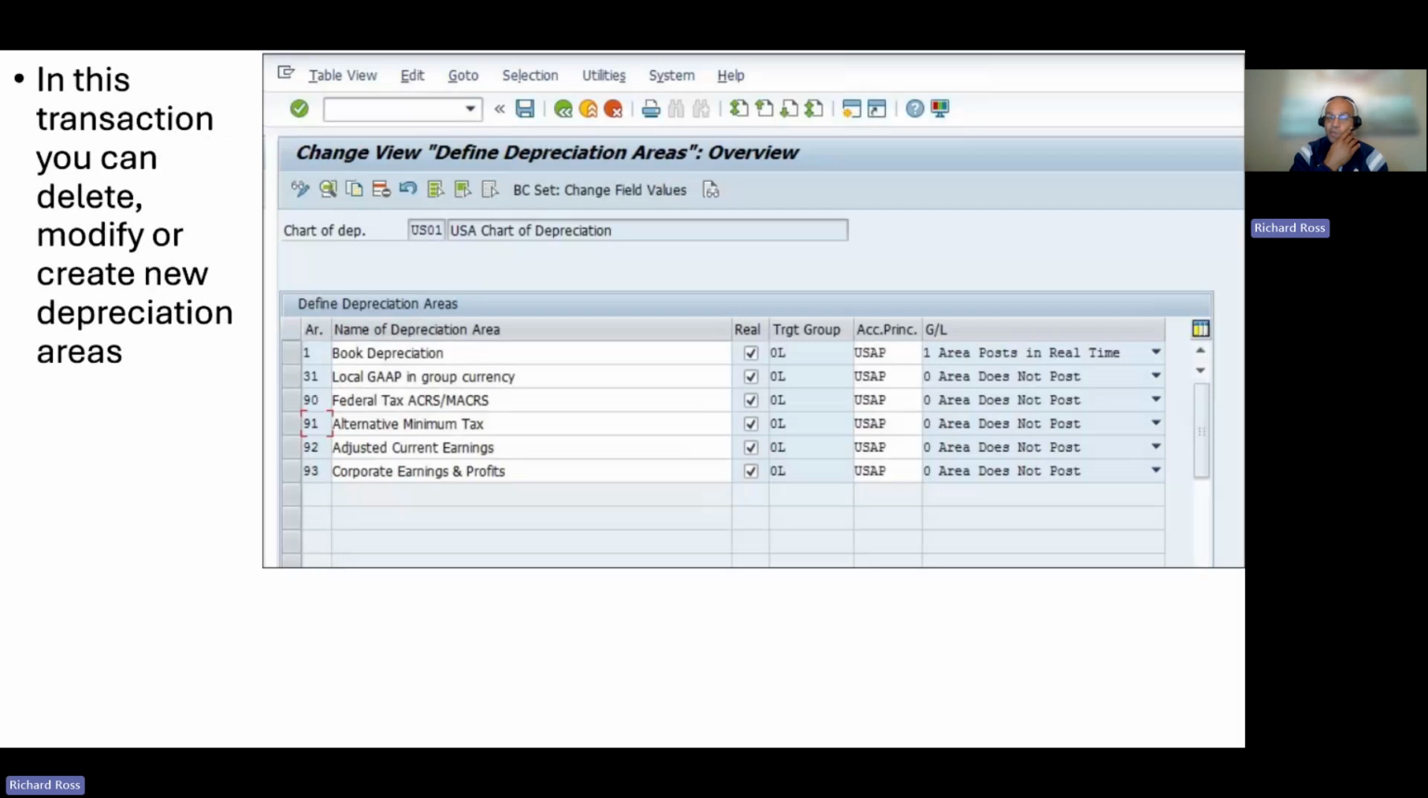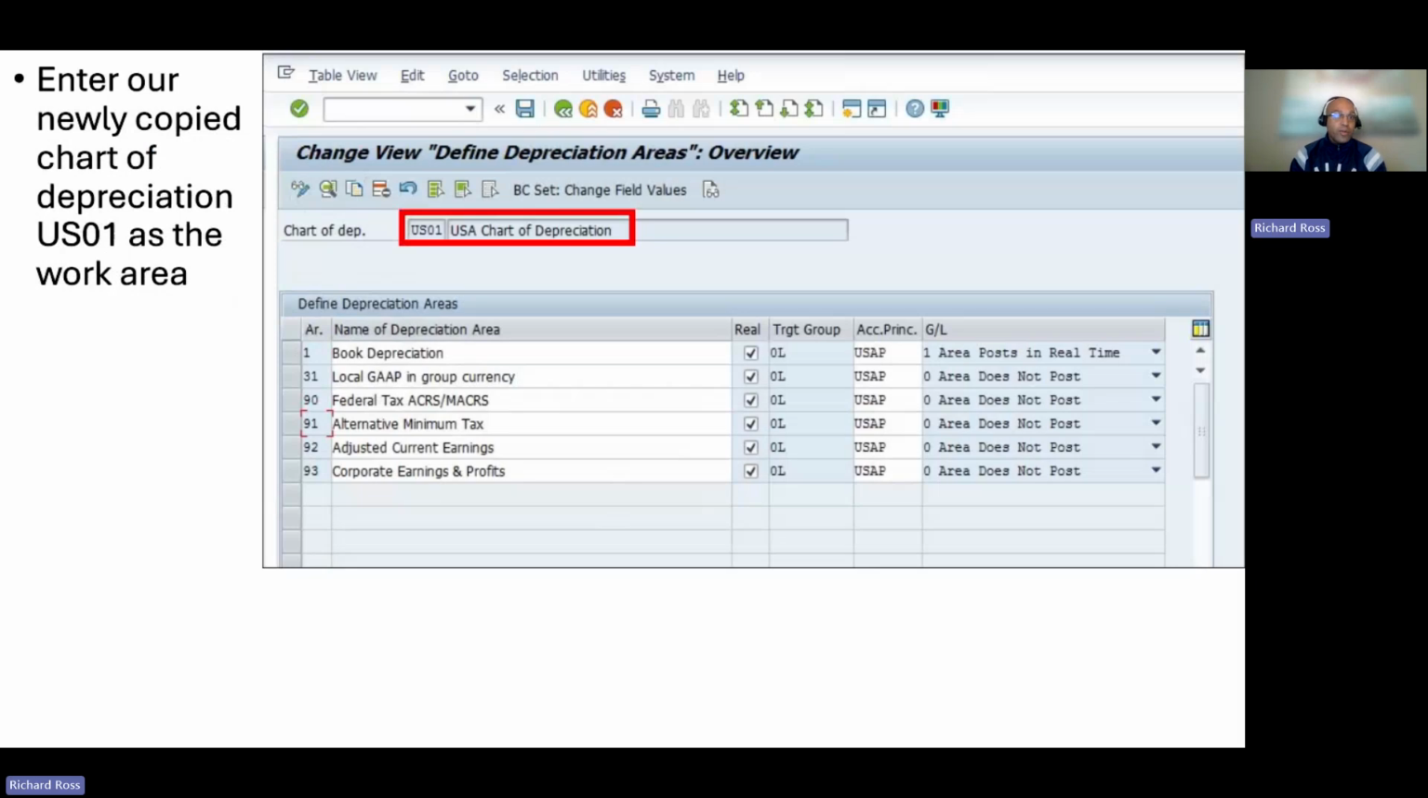And that'll bring you here. In this transaction, you can delete, modify, or create new depreciation areas. If you wanted to delete it, you highlight it here and you hit that minus button to delete it. To modify it, you click this pencil thing. It's like a display or edit thing, and you can change it. If you wanted to create a new one, you click this to highlight the row, then you click this button to copy it.